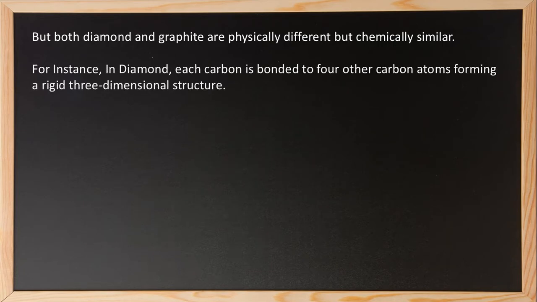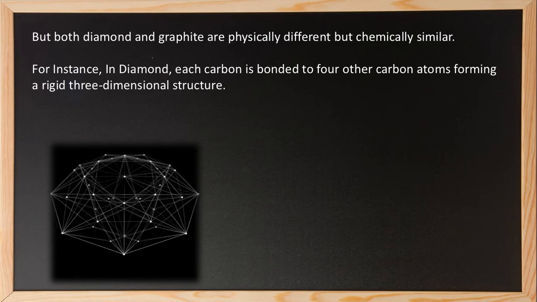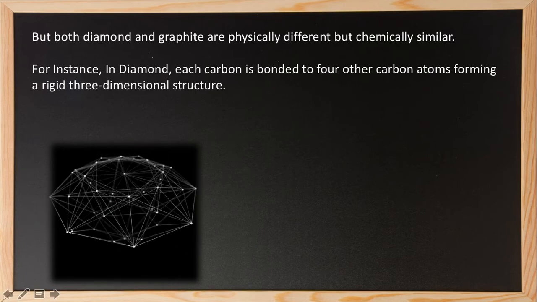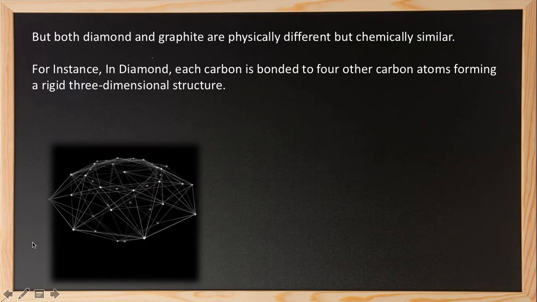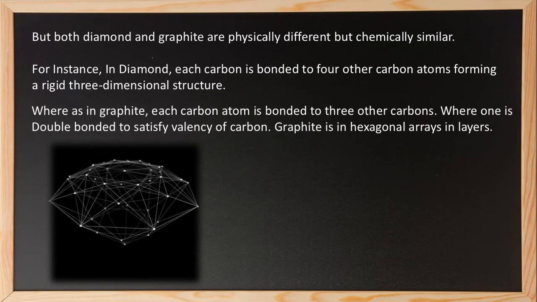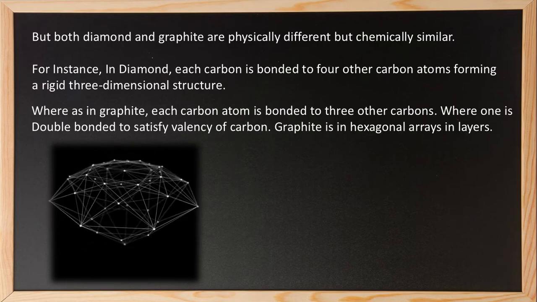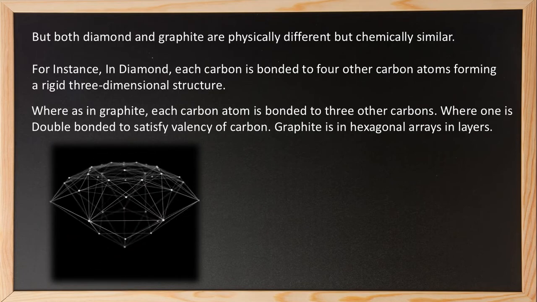For instance, in diamond, each carbon is bonded to 4 other carbon atoms, forming a rigid 3-dimensional structure. Here you can observe the rigid 3-dimensional structure of diamond. Here the white spots signify the carbon atoms, and each carbon is bonded to 4 other carbon atoms in the case of diamond. Whereas in graphite, each carbon is bonded only to 3 other carbons, where one is double bonded to satisfy the valency.